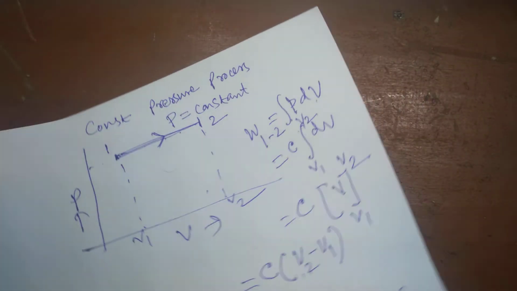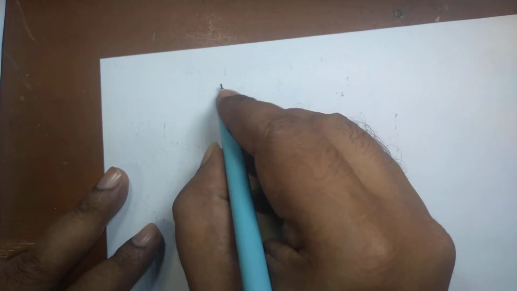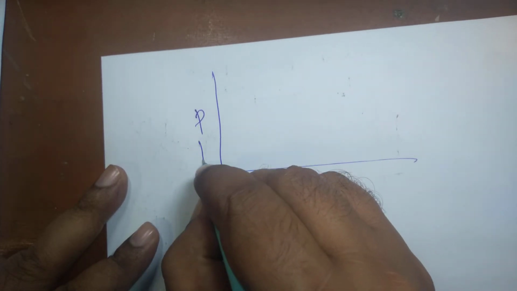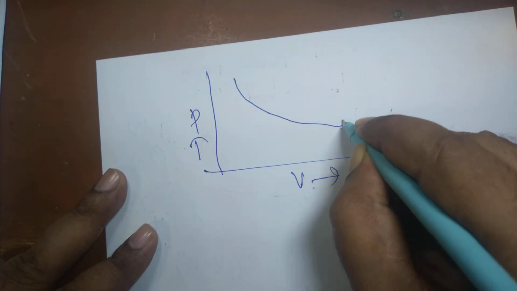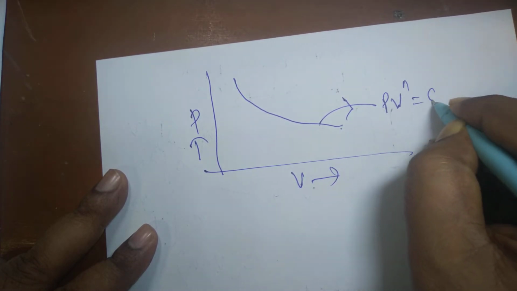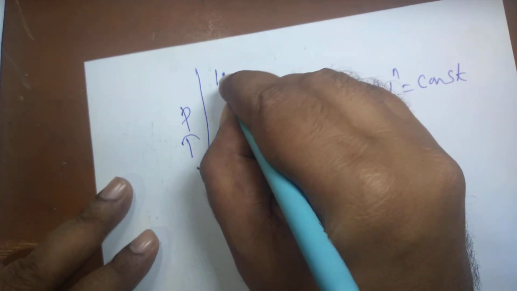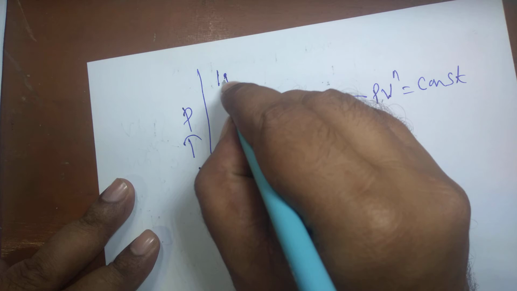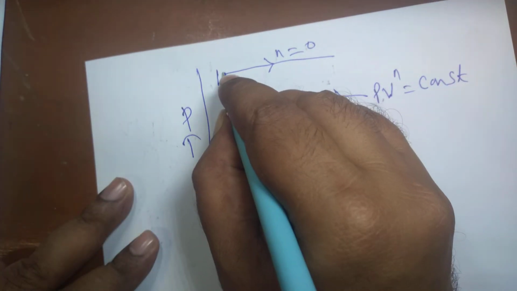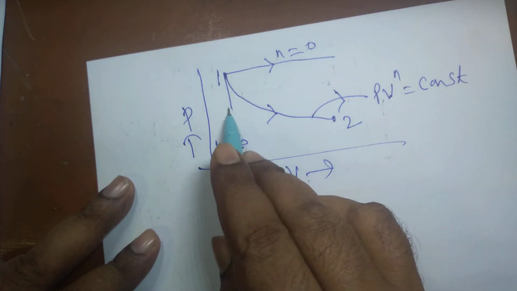So what about a general process, in which the quasi-static process equation can be written in a generalized way? I can write like this. This is, suppose, pressure and this is volume, and a general equation can be PV to the power n equal to constant, suppose. And suppose this is state 1, this is state 2. n equal to 0 corresponds to a constant pressure process, and n equal to infinity is this one. This is your constant volume process.